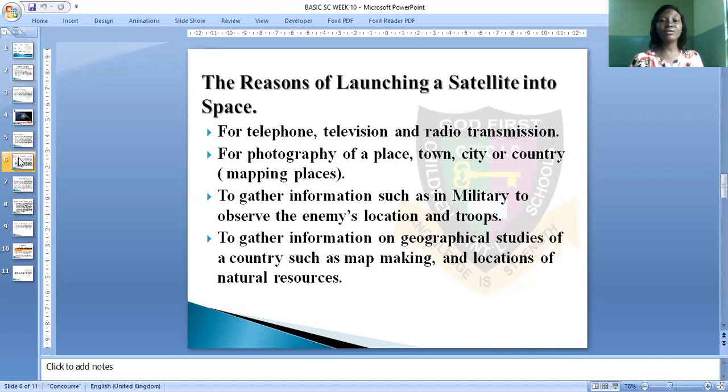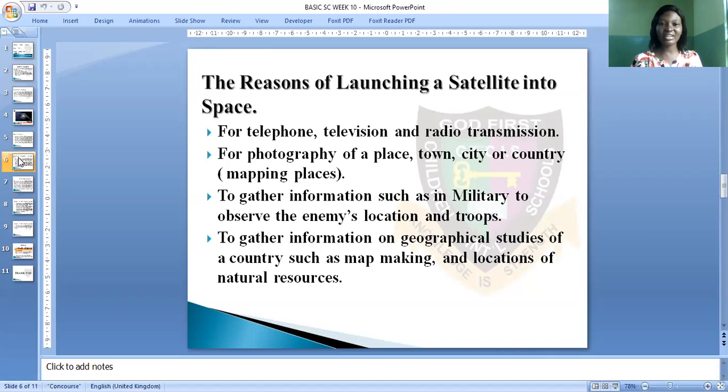For example, we have various television stations like Television Continental, the TVC. We have them here in our environment, and CNN, Al Jazeera, so they have satellite dishes which they use to send information and receive information.